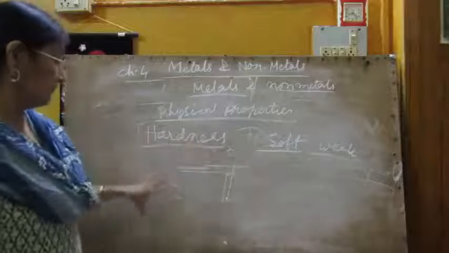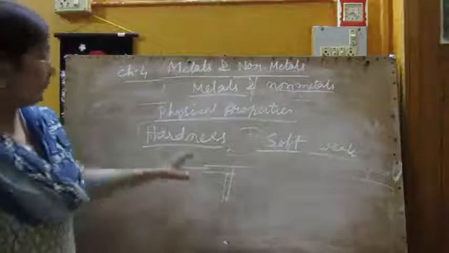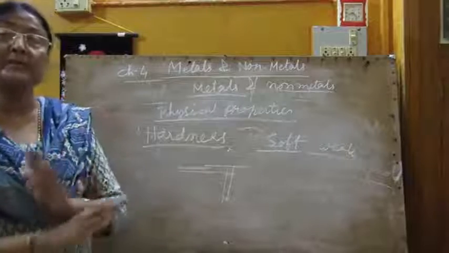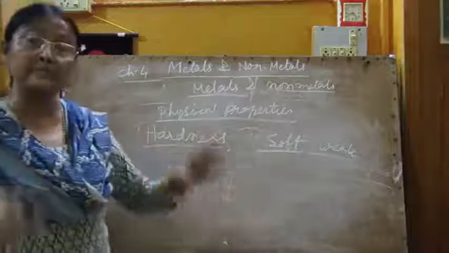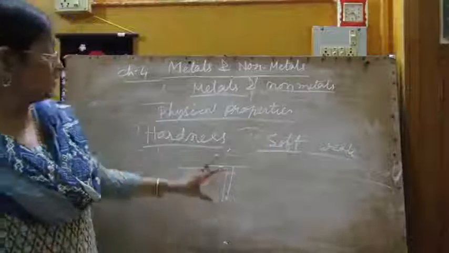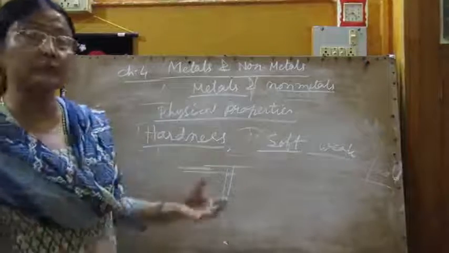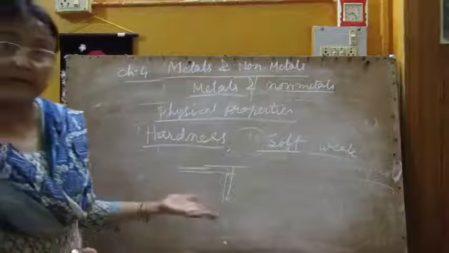So these are the physical properties of metals, whereas non-metals cannot bear that much strength because they are normally weak and soft, so they don't have the strength to carry the load and bear the pressure.